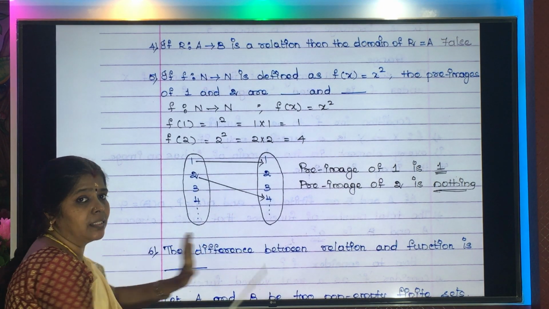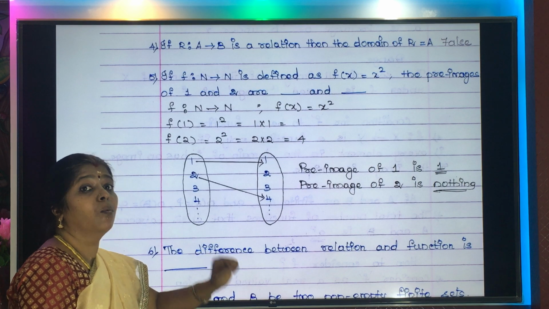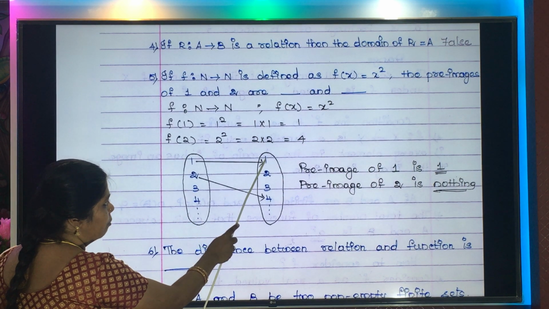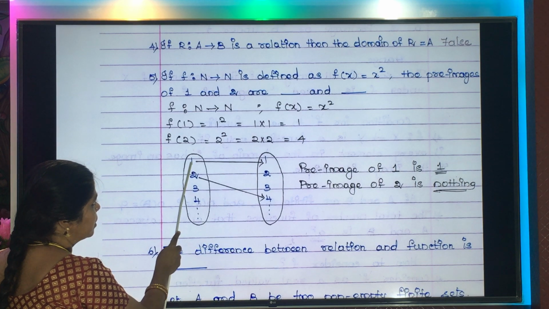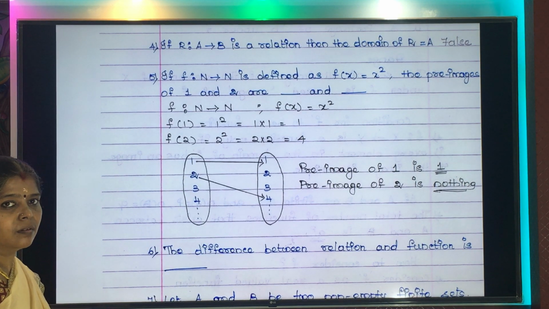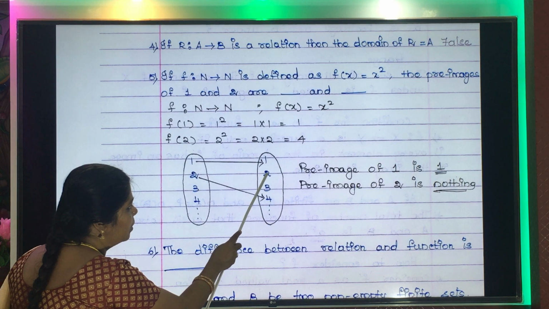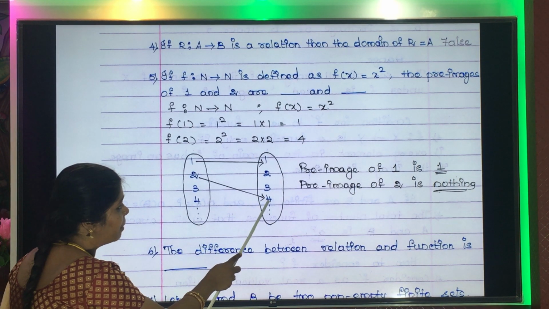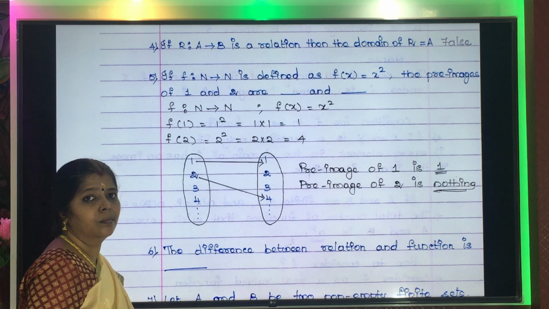Now this is not the question. The question is, what is the pre-image of 1 and 2? For 1, what is the pre-image? 1. Alright. But for 2, is there any pre-image here? No. You have pre-image for 4 as 2.